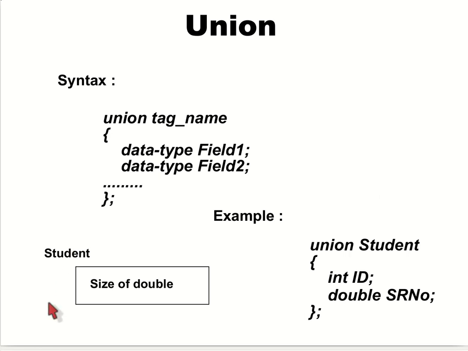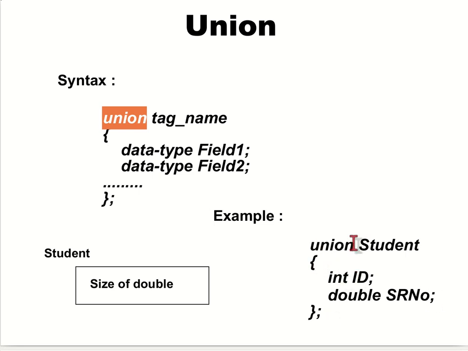Next thing we will be discussing is union. Just like the structure, we will have to study the union also. Here a union is created using the union keyword. Just like the previous one, only small changes there. Union student, int id, double SR number.